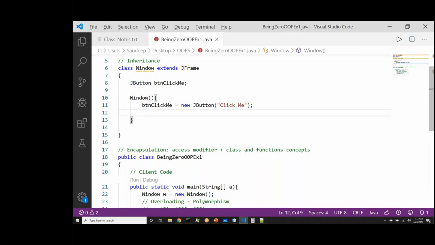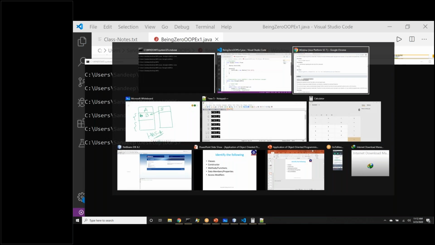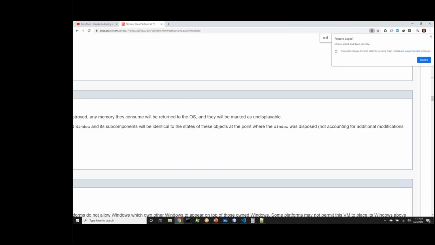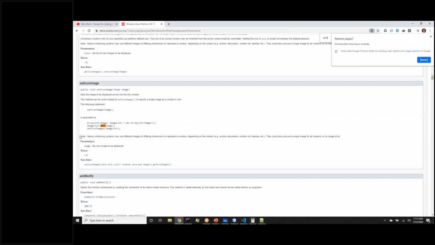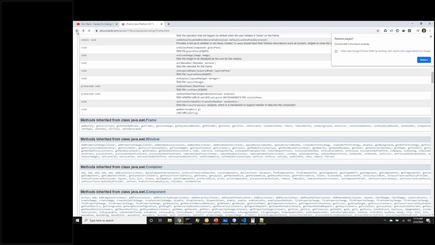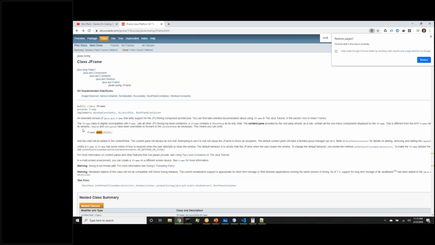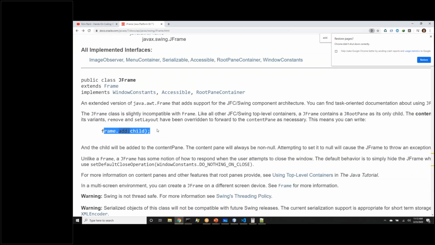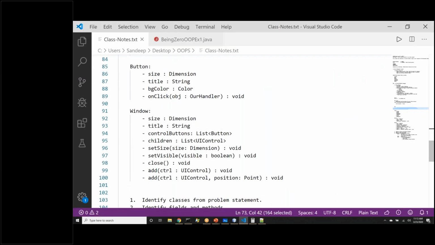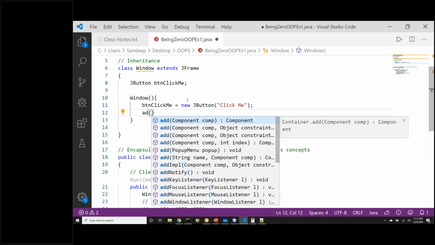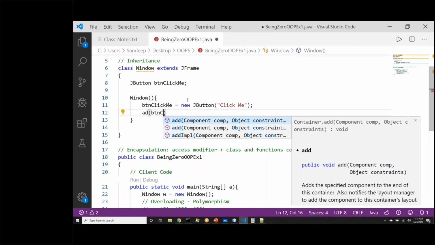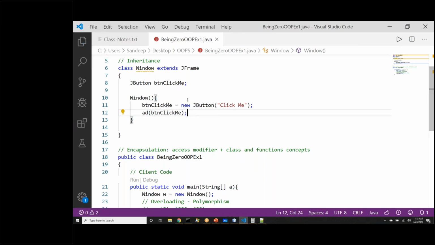So how do we add a button to the window? Again, we will look at the JFrame documentation. Do we have any add function here? I am just searching on the documentation. Add function. So okay, let me go back to the JFrame documentation. This was JFrame add. JFrame has a function add where we can add any child, and that also we discussed in our discussion that a window will have some sort of function add to which we can add any UI control. And I will use the first overload here. Let's go ahead and say add, and here we will give the object that we want to add. So btnClickMe is what we are adding.